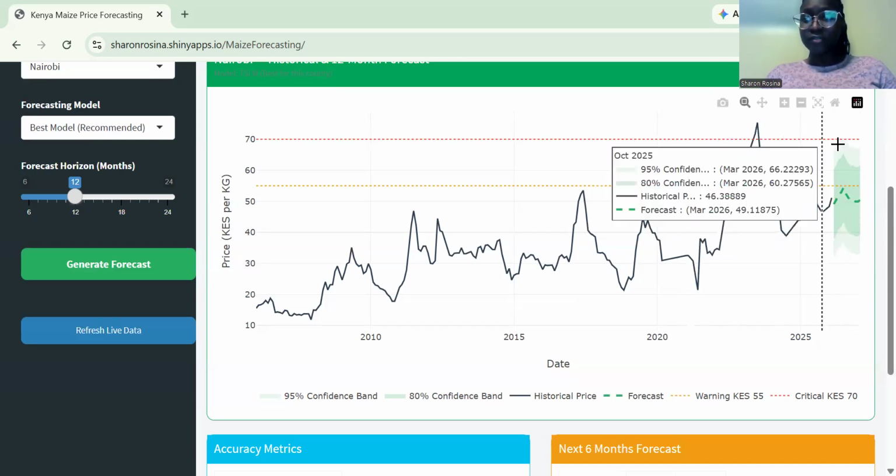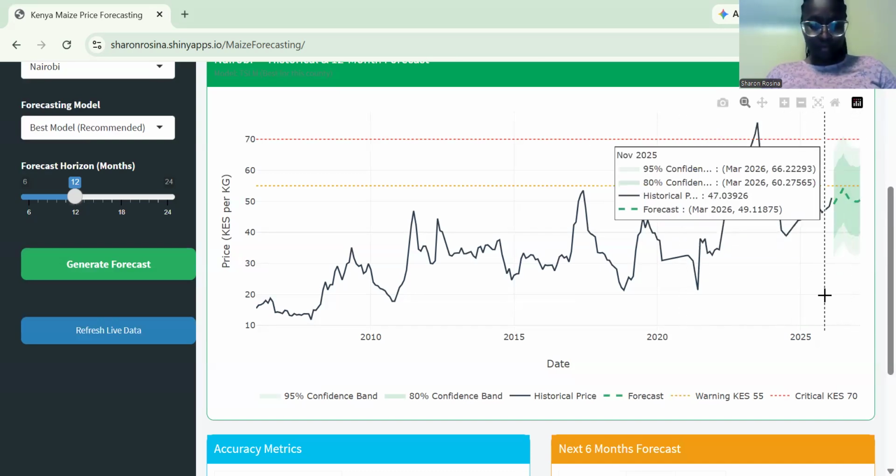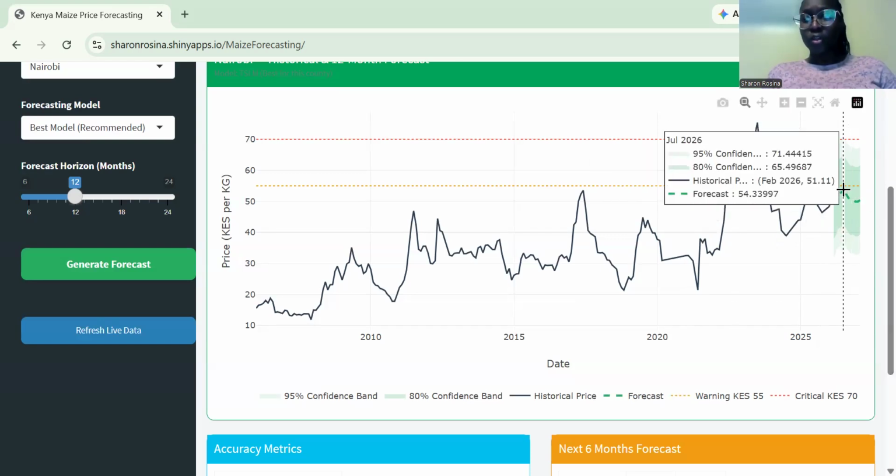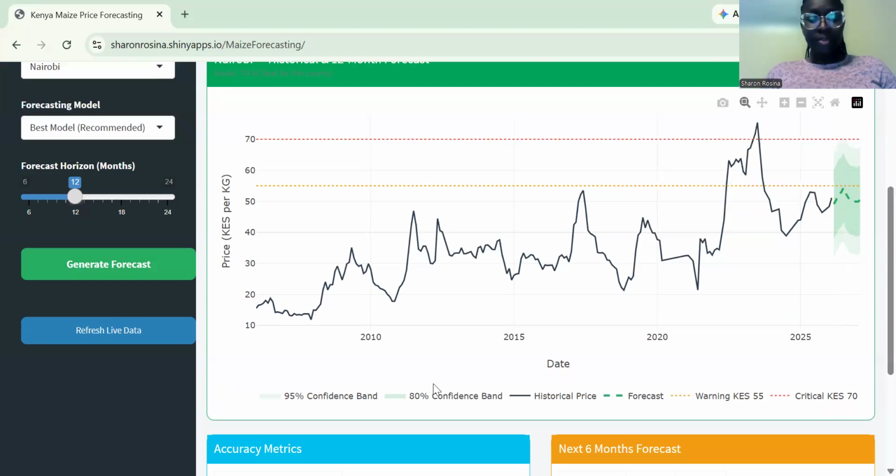It's a very interactive dashboard, as you can see. So the wider they are, the more uncertainty there is in the forecast. The dotted lines show our warning and critical signs. Here they are, and everything is explained below on the dashboard.